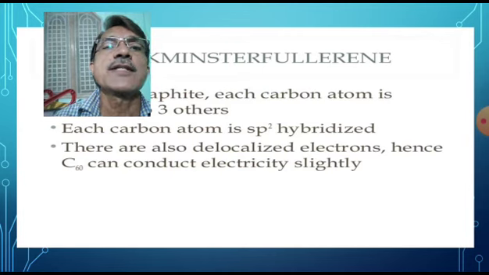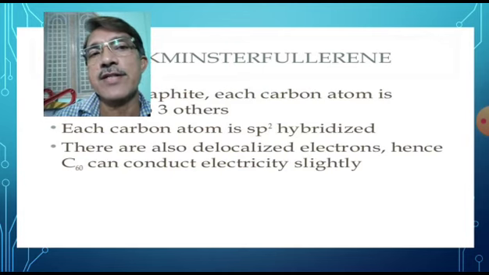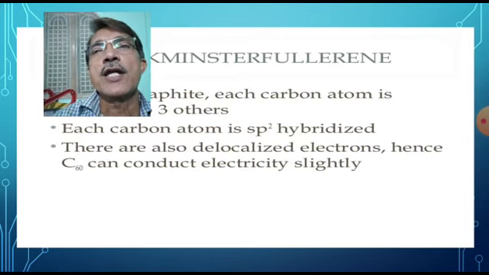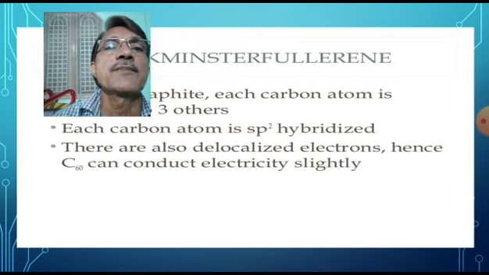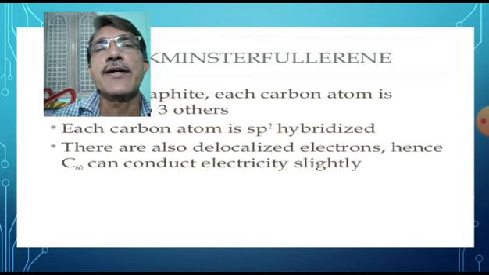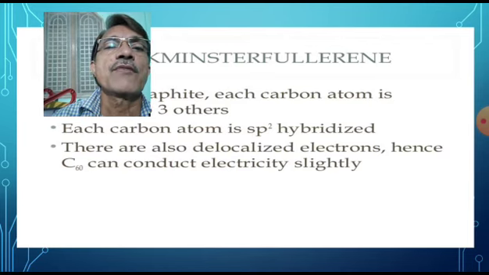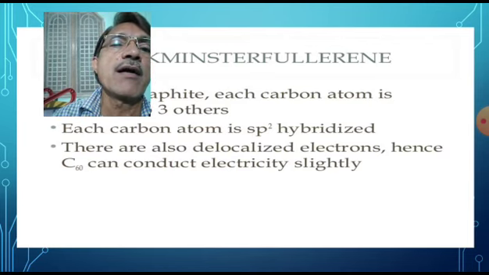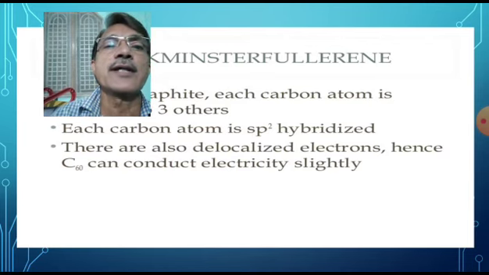Similarity is there between graphite and C60. In graphite, each carbon atom is sp2 hybridized. Here in C60 also, each carbon atom is sp2 hybridized. Graphite is a good conductor of electricity, whereas C60 can also conduct electricity slightly.